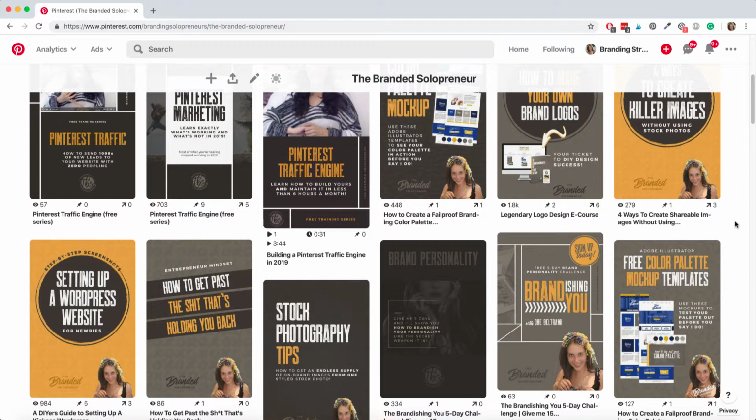I have literally not uttered a word about color palettes in at least six months. I've not talked about them. I've not promoted this. I've not shared it, nothing in at least six months, but the traffic keeps coming and I keep converting it into customers and community members, okay? So one of the biggest reasons I swear by Pinterest is for this reason. It's because your content doesn't die hours after it's posted, like every other social platform.